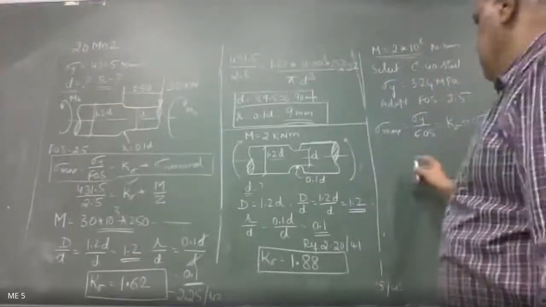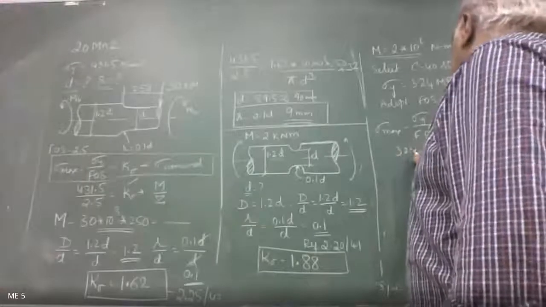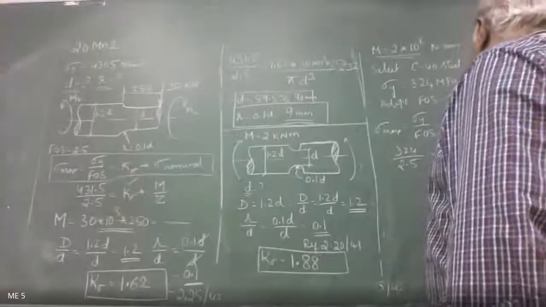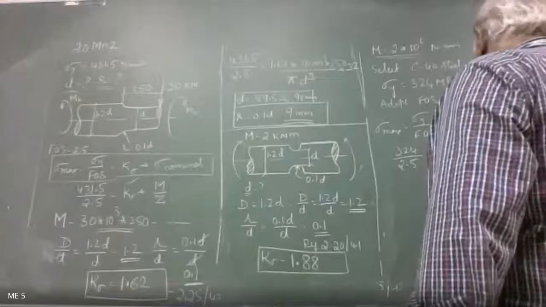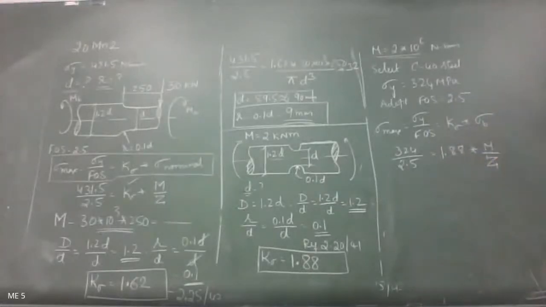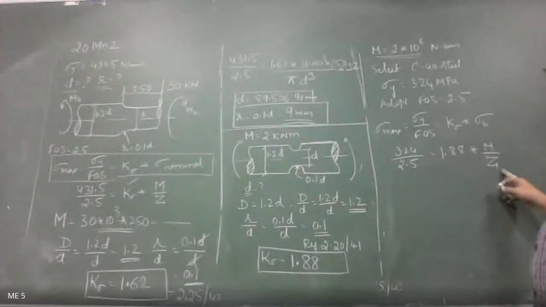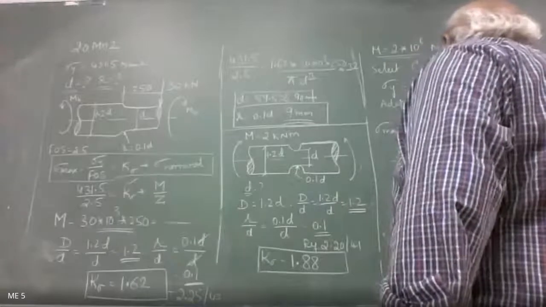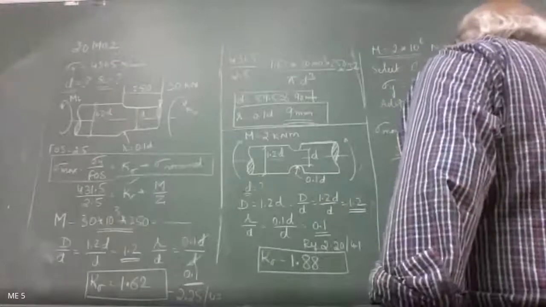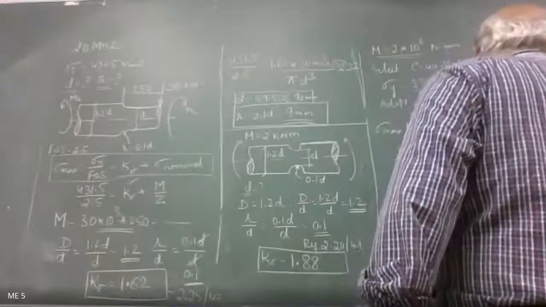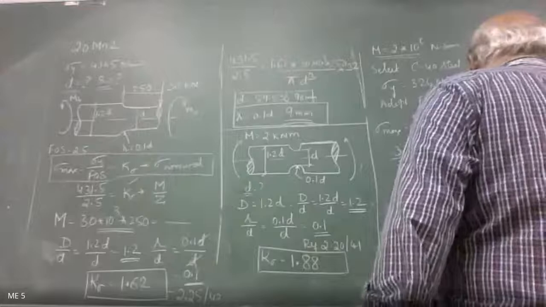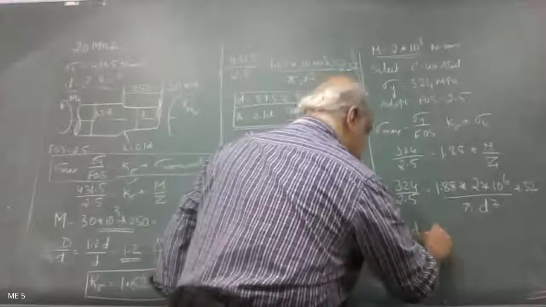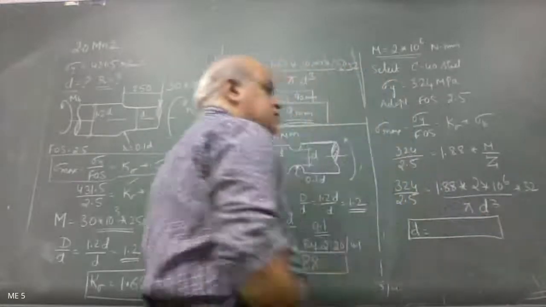Sigma y is 324 megapascal by factor of safety 2.5, equal to K sigma 1.88 into M by section modulus, like the one we did previously. So M by Z is bending stress. So 324 divided by 2.5 is equal to 1.88 into the bending moment 2 into 10 power 6 Newton millimeter divided by pi d cube by 32. Therefore, d is equal to, what is the value? Give me this value of d.